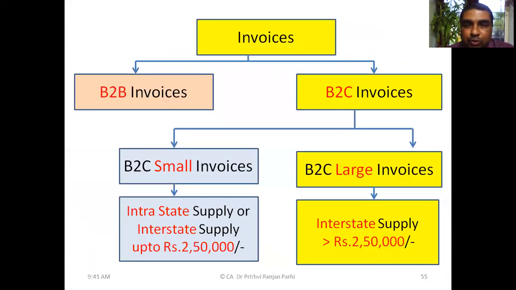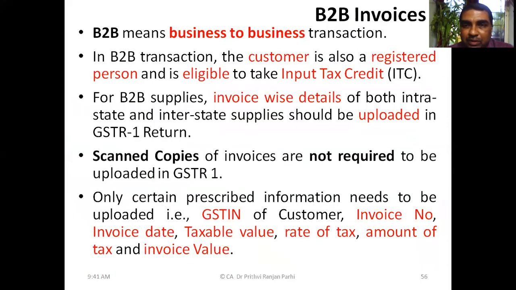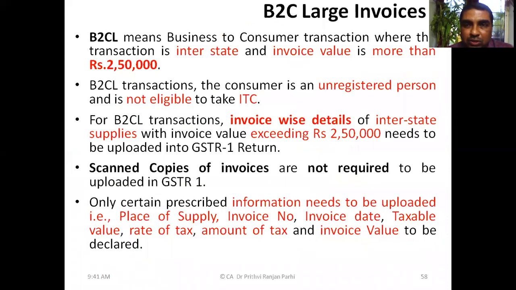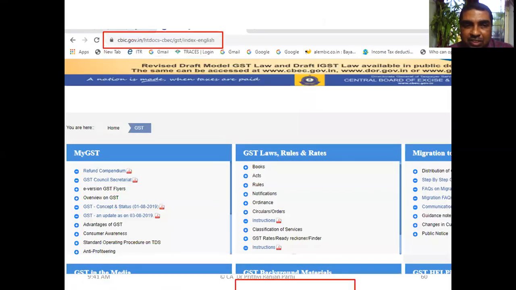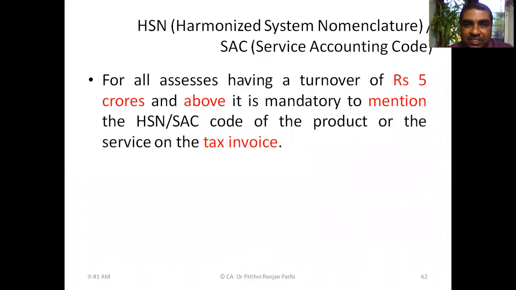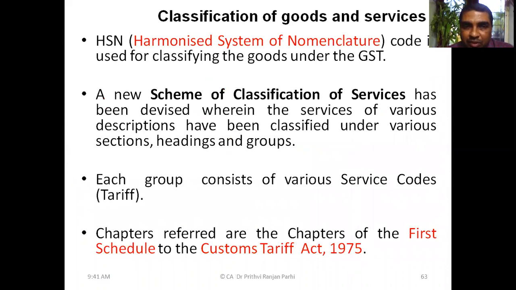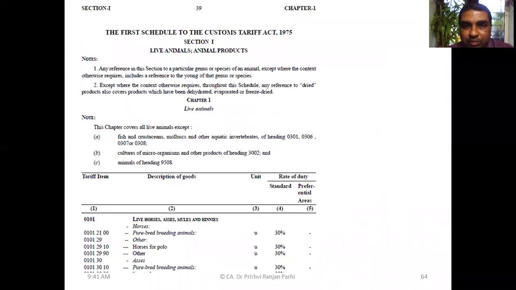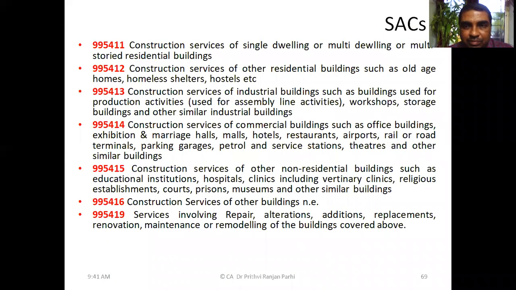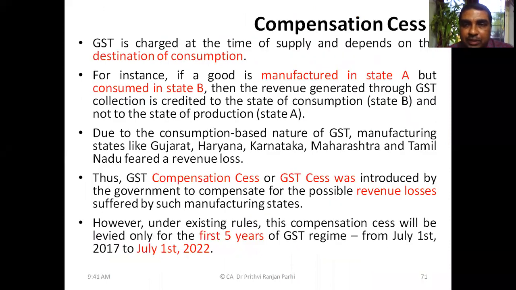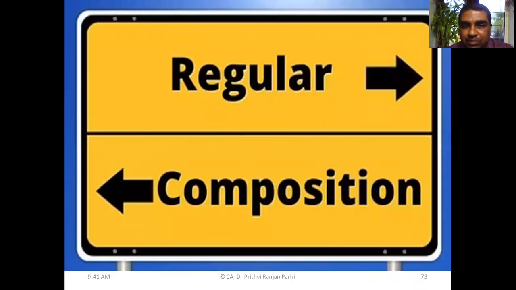What are B2B and B2C supplies and B2C invoices? Those concepts we have discussed. Various rates of the GST tax structure we have discussed. We have seen where from we can find the rates. What is the SAC code? What is the HSN code? We know all these things. Compensation cess concept we have discussed.